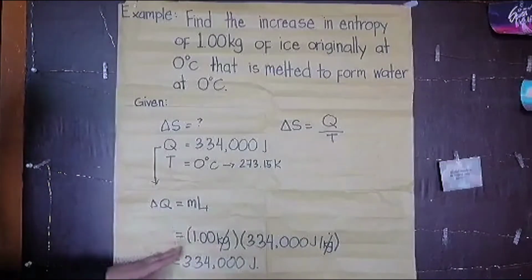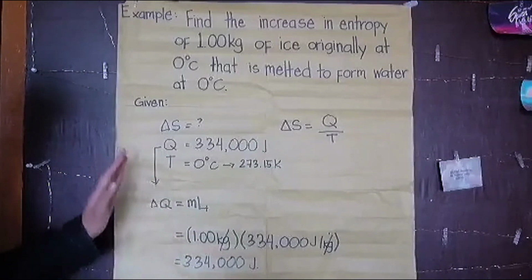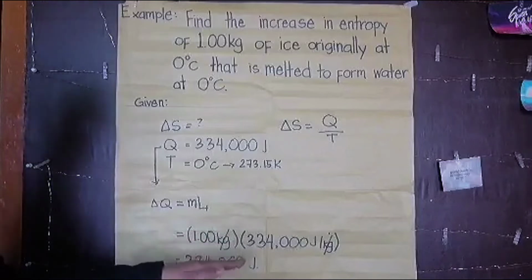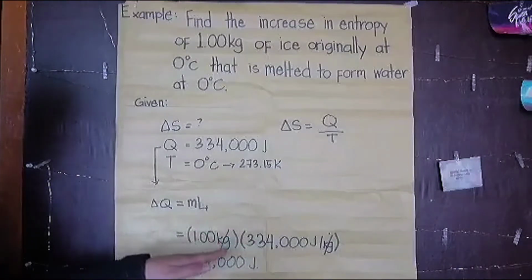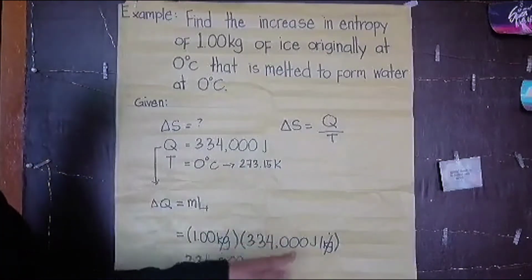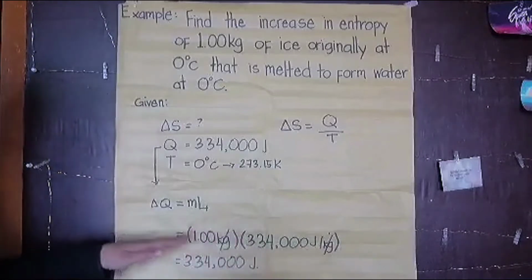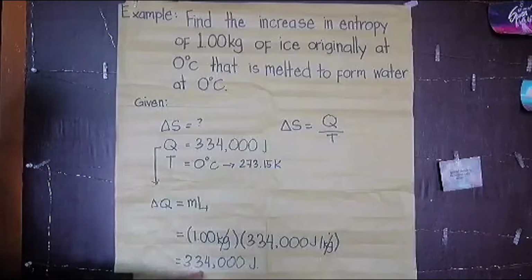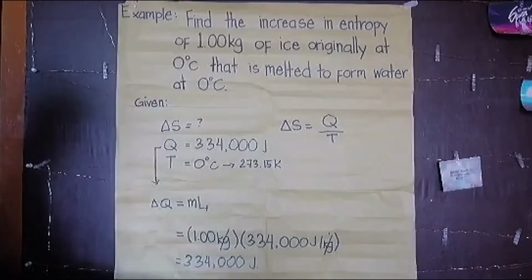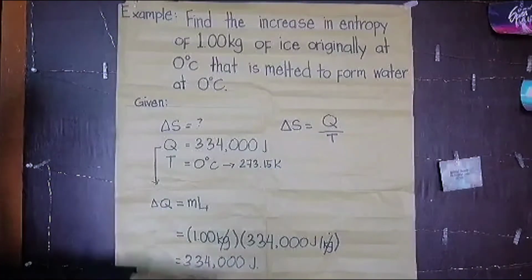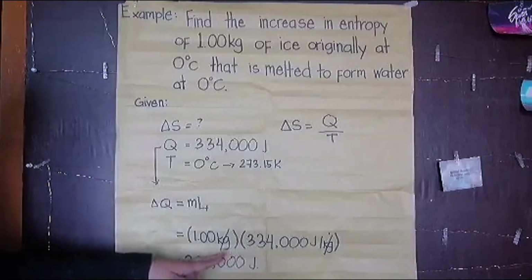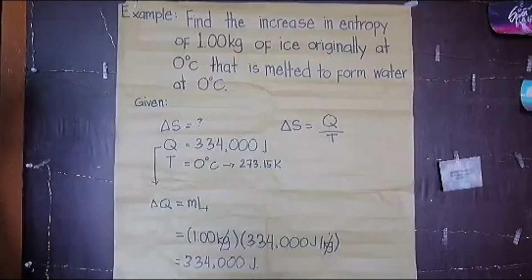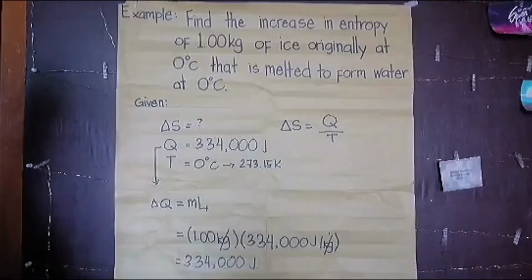Multiplying the mass of 1 kilogram by 334,000 joules per kilogram, we get 334,000 joules. The unit is joules because the kilograms cancel out.